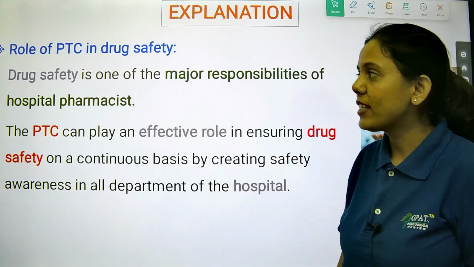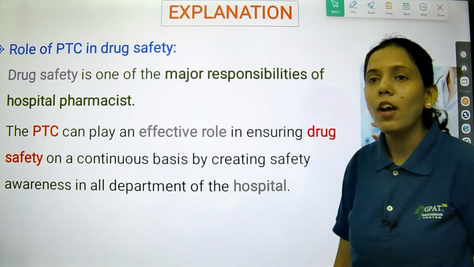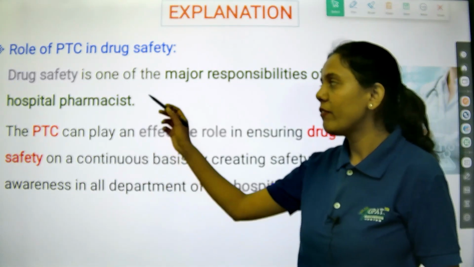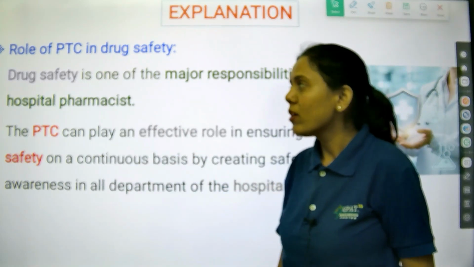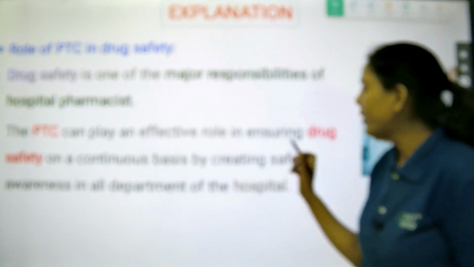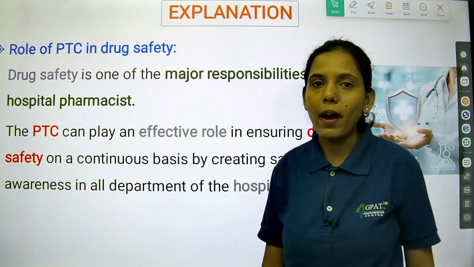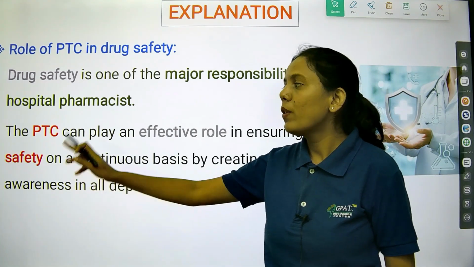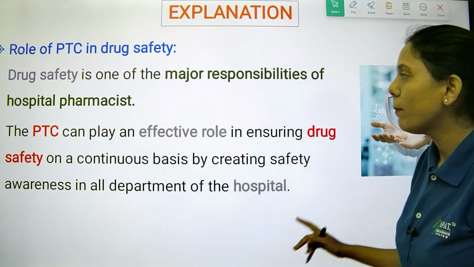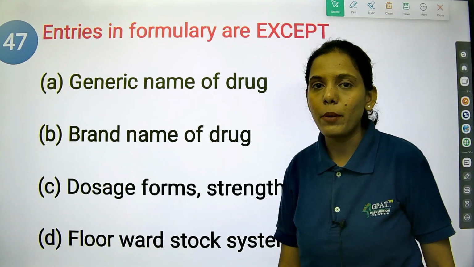The Pharmacy and Therapeutics Committee. Drug safety is one of the major responsibilities of the hospital pharmacist, which comes under the PTC, because that ensures the safety of that particular drug. It plays an effective role in ensuring drug safety on a continuous basis, and by creating awareness in all the departments of the hospital, and this work is done by PTC. So remember, drug safety is one of the major responsibilities of the Pharmacy and Therapeutics Committee.